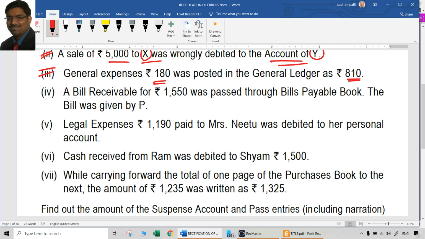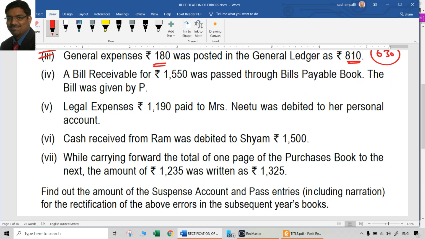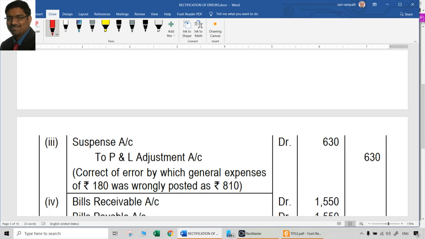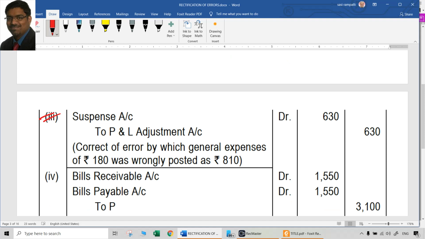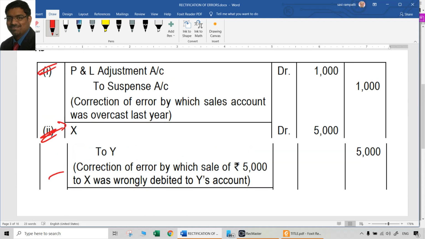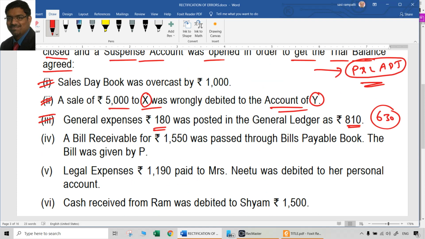What is the difference? 630 rupees extra expenses were debited unnecessarily. Now we have to credit them for sure. But can we credit the expenses now? We cannot. So what should we credit now? P&L adjustment account. What should be debited? No option: suspense account. So suspense account Dr, P&L adjustment account, 630 rupees. That is the rectification entry for the third point.